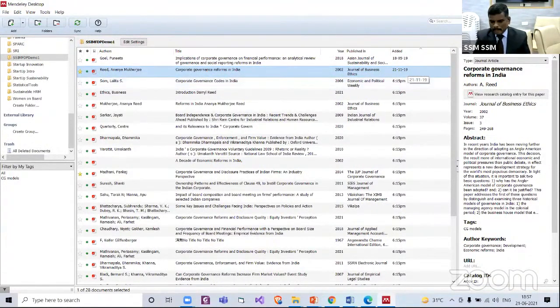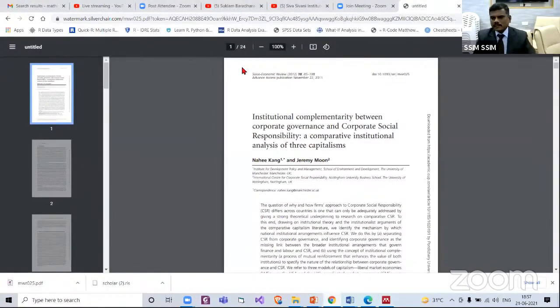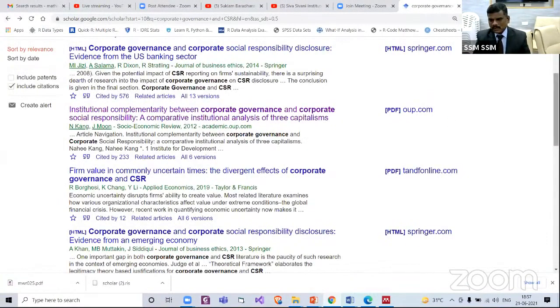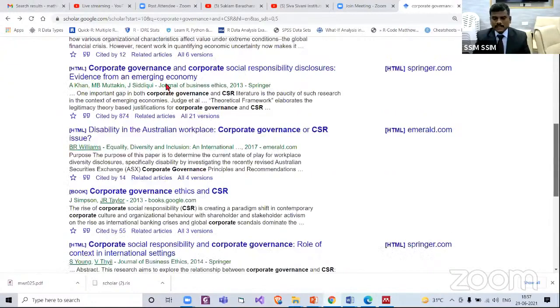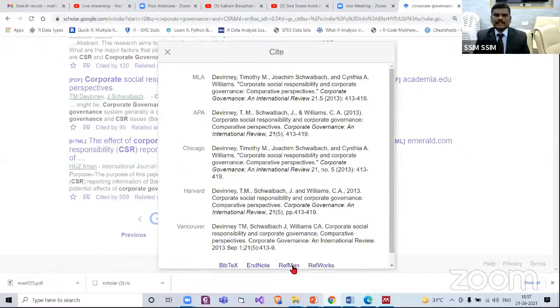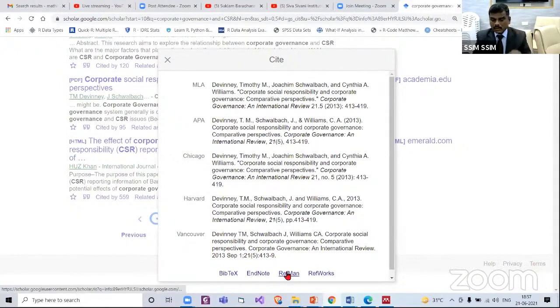Yes. Now we'll bring one more RIS file. I'll demonstrate and we can move further. Now go back. Yes. We were here. Yes, let us scroll down. Okay, let us say we want this reference and assume the PDF file is not there. So what to do? Go to the cite option, yes, cite option and click reference manager.